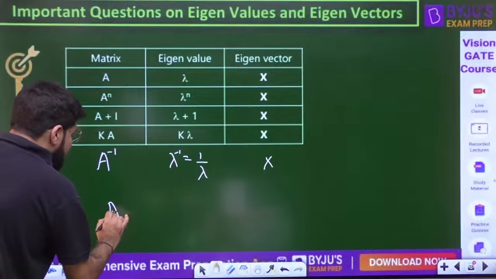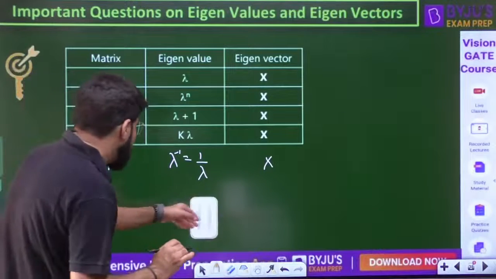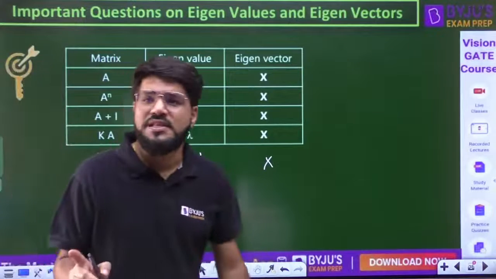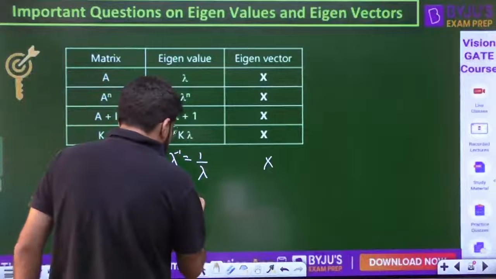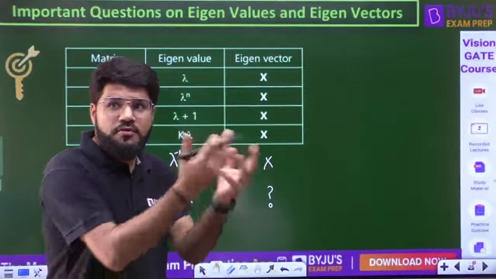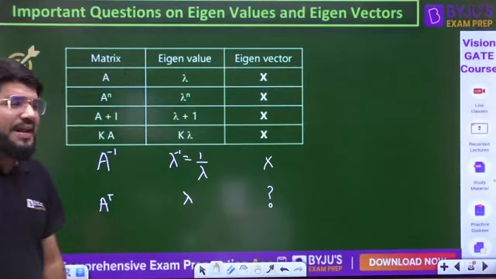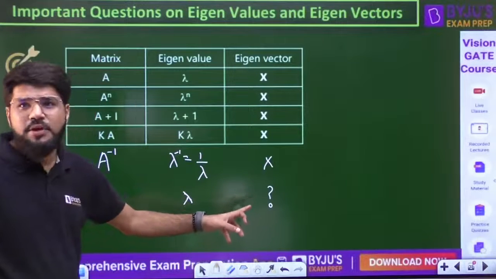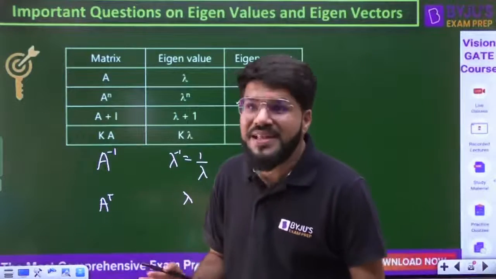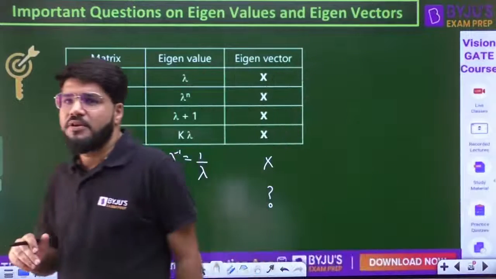If there is the matrix A transpose, as I already mentioned, eigenvalue remains to be same. A and A transpose have the same eigenvalue. But in case of transpose, the eigenvector would be different. What it is, we need to find out, depending on the matrix. I can't give you any answer here, but I can tell you that it will not be x. It can be something else that depends on the given matrix. We can find it only on the basis of the matrix. Clear? But yeah, the eigenvalues will be same. For A transpose, eigenvector will not be same.